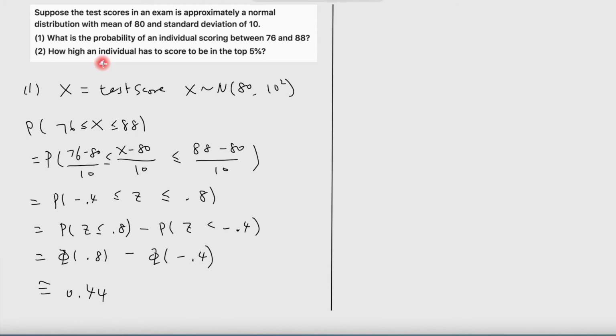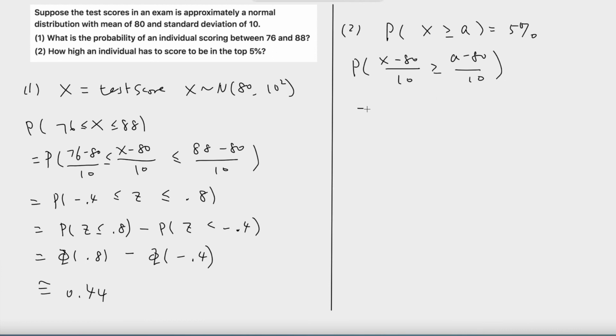How high does an individual have to score to be in the top 5%? In other words, we want to find A such that the probability X is greater than or equal to A is equal to 5%. Now, using the same technique, we have probability (X minus 80) divided by 10 is greater than or equal to (A minus 80) divided by 10.